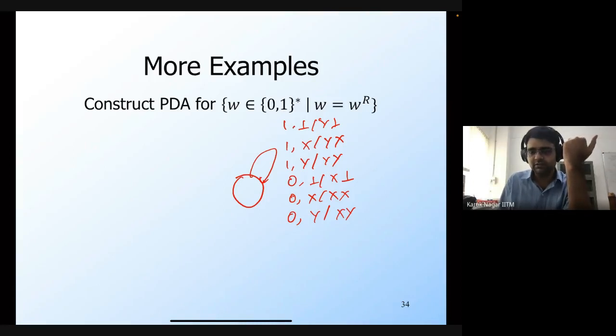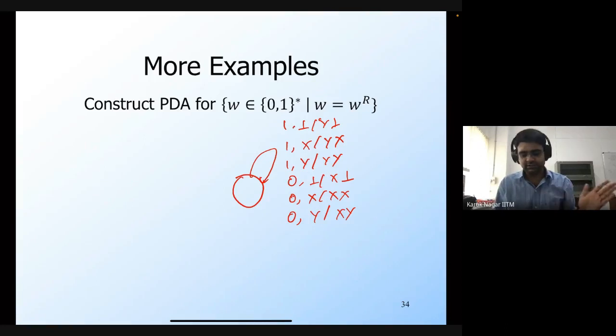Okay, I see. So at some point, non-deterministically, you're going to store the string in the stack, and then at some point you're going to start removing the contents of the stack. But there you will make sure that the symbols, right, the input symbols that you're reading match with the stack symbols.